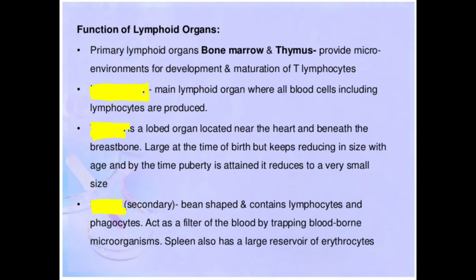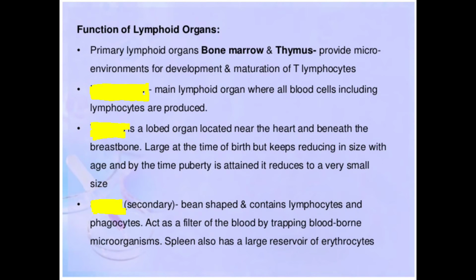After that, in bone marrow मा चाहिँ के हुन्छ भने, तिम्रो main lymphoid organ where all blood cells including lymphocytes are produced. Bone marrow is the main lymphoid organ where all blood cells, that is red blood cells, white blood cells, okay, and platelets जति पनि बन्नुपर्ने कुरा will be synthesized, okay, in the bone marrow including lymphocytes, okay.